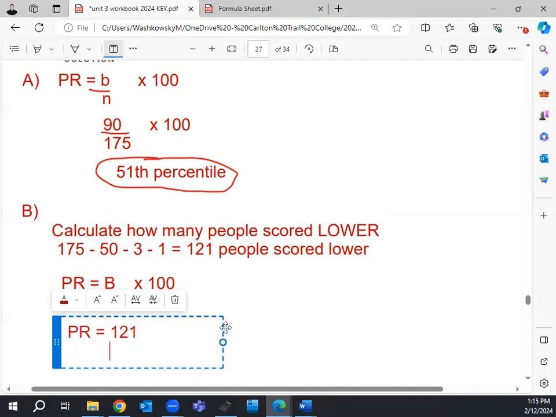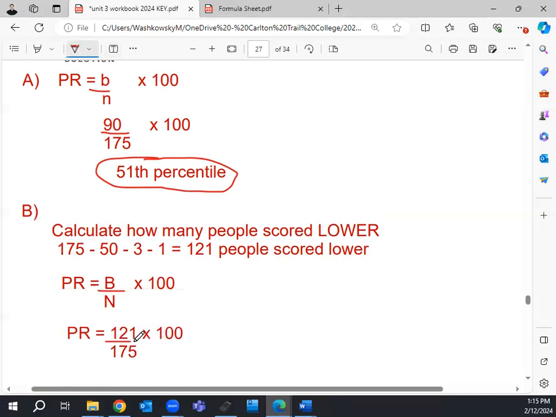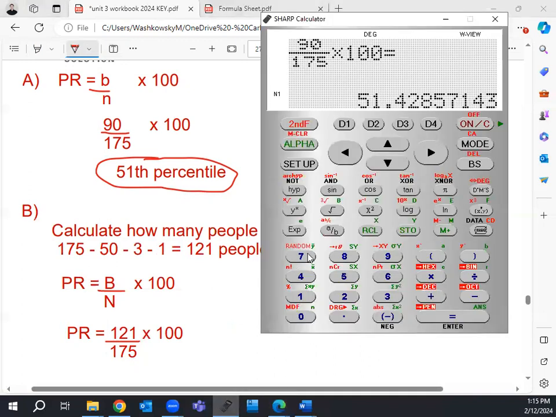And there's a total of 175 people, all times 100. And now I solve it just like before. So it's really important we read the question very carefully and think about what we're actually trying to find right now.